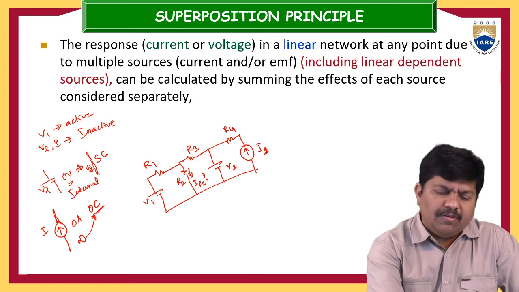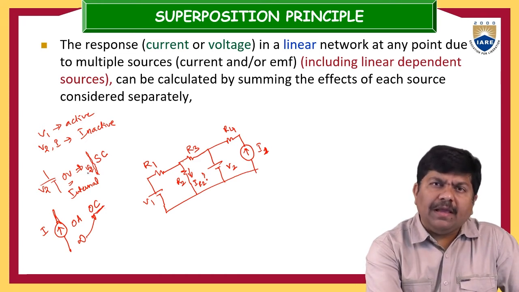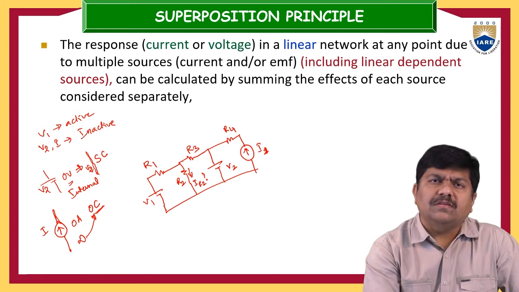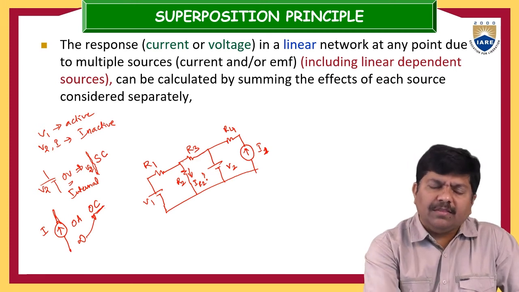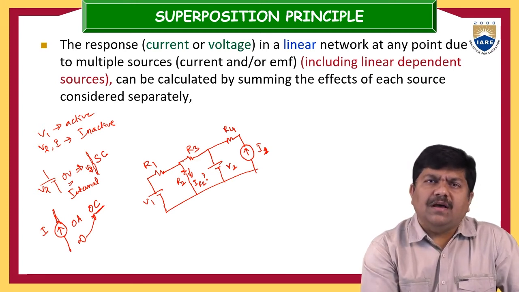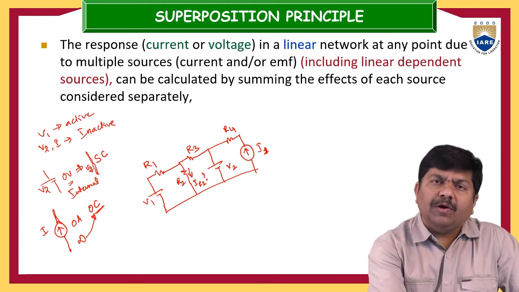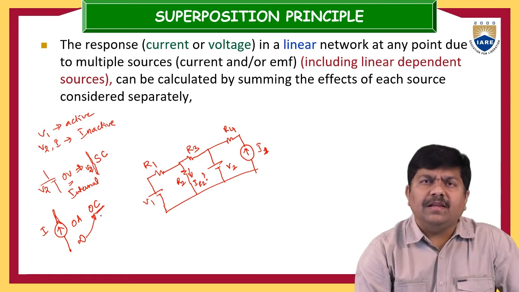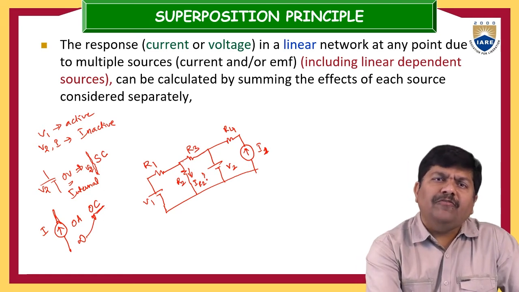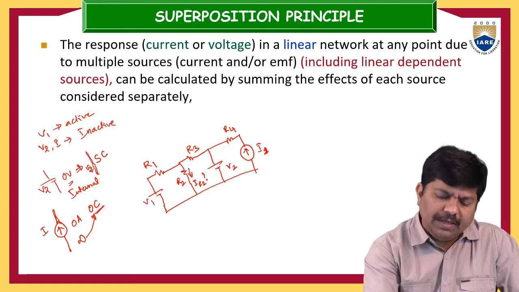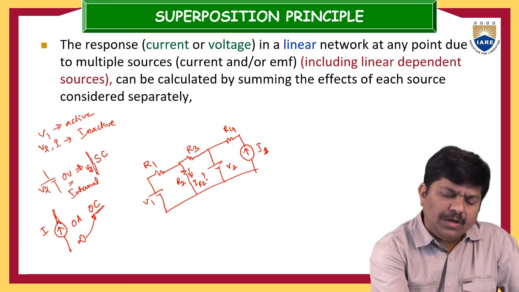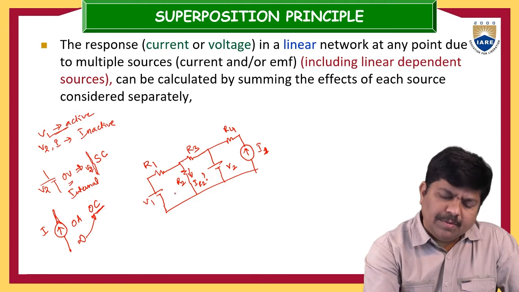So like this, we are going to make the remaining voltage sources or remaining current sources, except the active source, inactive. This is the method by which energy sources can be turned off, made inactive or inoperative. So here, if only V1 is active, then V2 will be short circuited by itself,